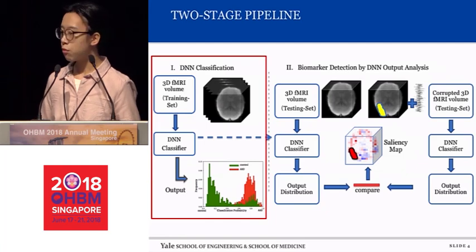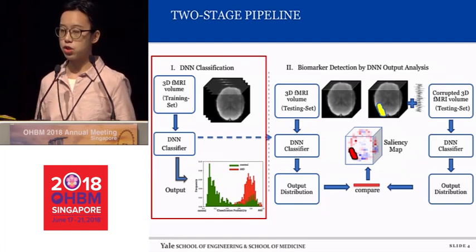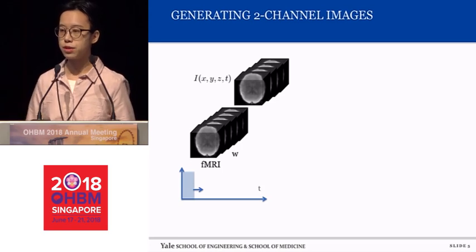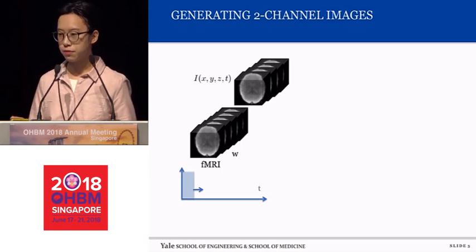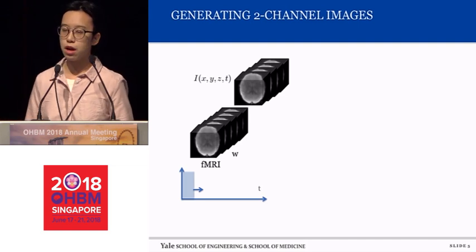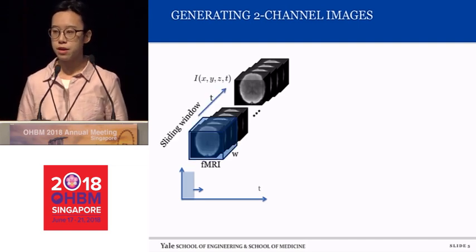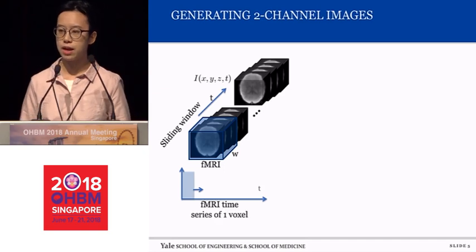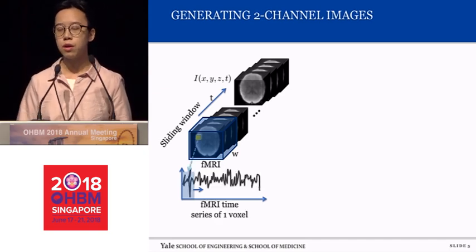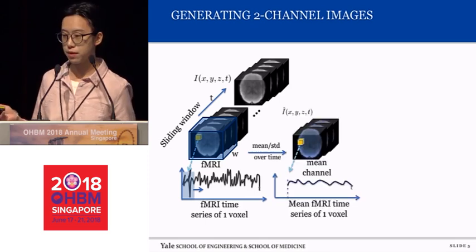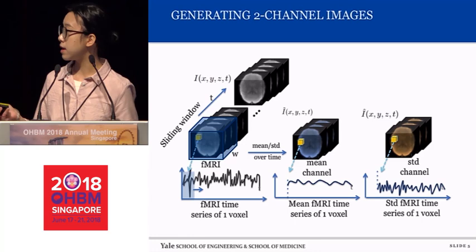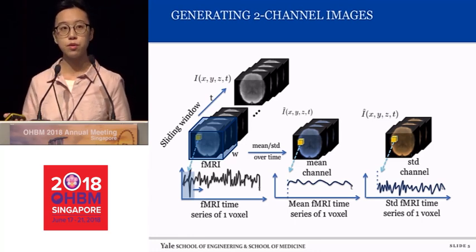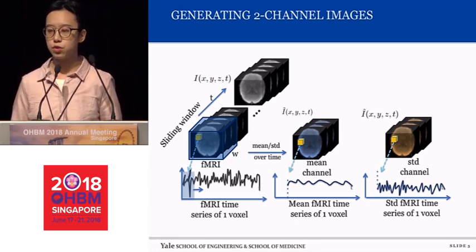Once we collect data, how can we train a classifier using the fMRI data? Firstly, you can see this is the original 4D fMRI here. We apply a sliding window along the time axis, and in each sliding window, we calculate the mean and the standard deviation of each voxel in the 3D volume.